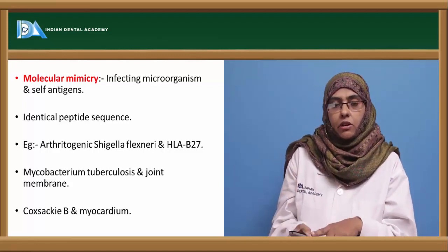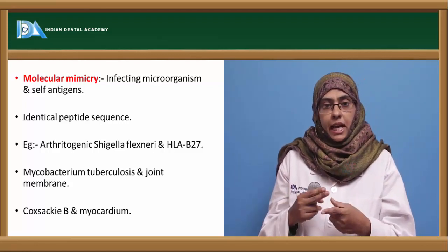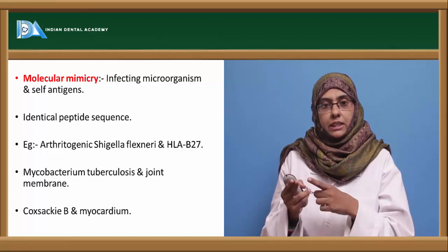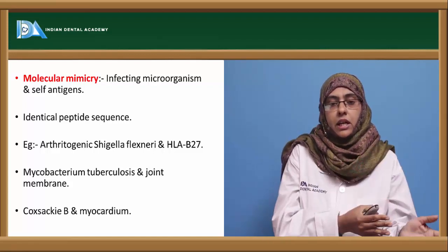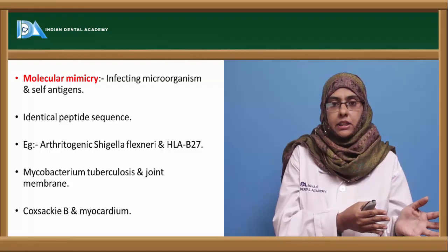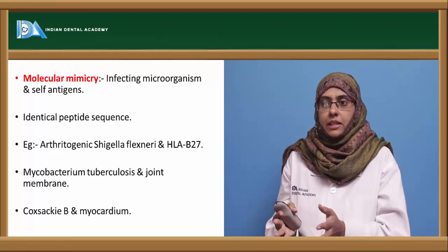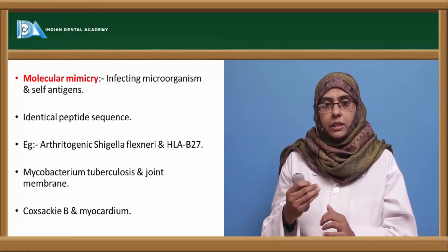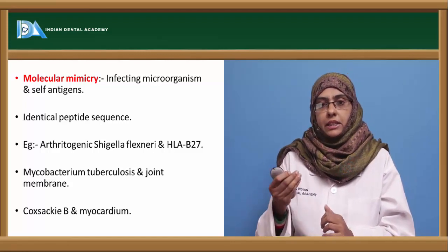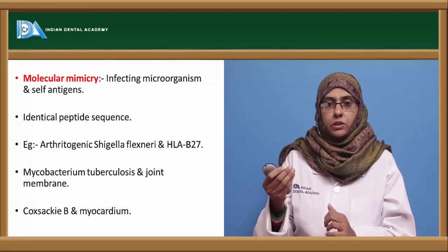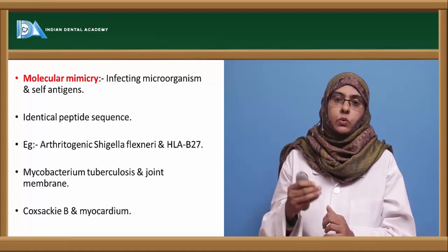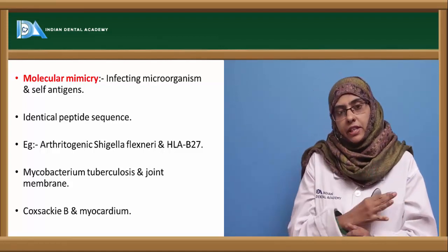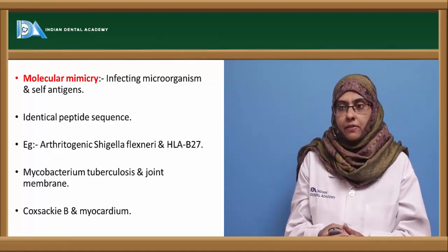But in molecular mimicry, there is an identical peptide sequence specific both to the antigen, the infectious microorganism, and the self antigen. So autoantibodies are produced against the self antigen because of the identical peptide sequence shared by both the infectious microorganism and the self antigen.